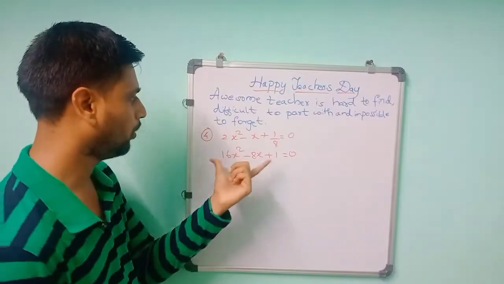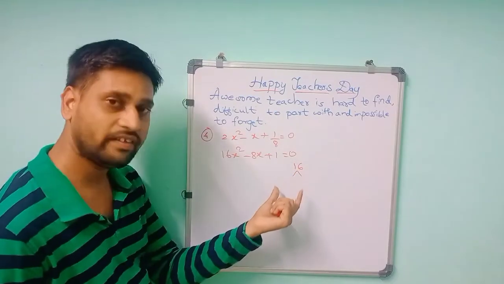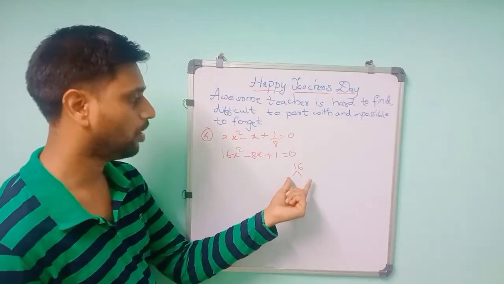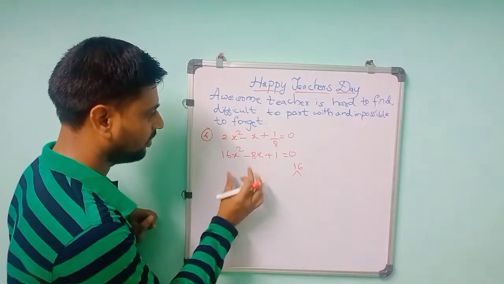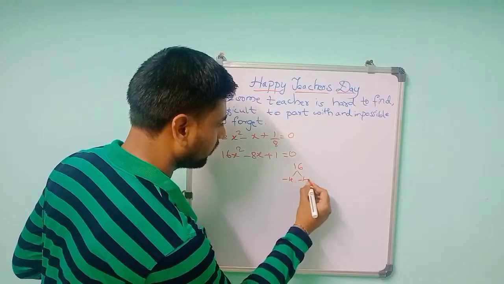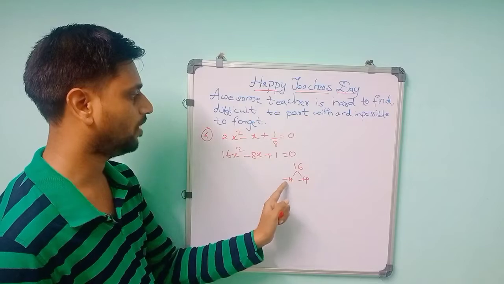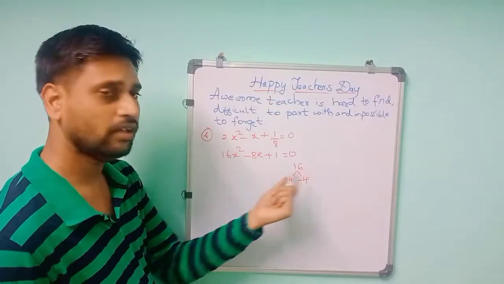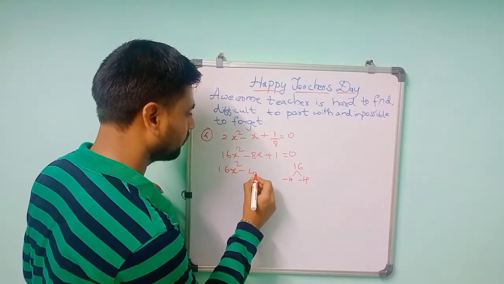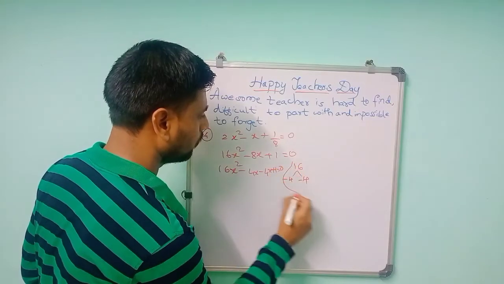So first you have to take the product, 16 into 1 is 16. You have to split the terms in such a way that the sum becomes 8 and the product becomes 16. If you clearly see, 4 plus 4 is 8 and 4 into 4 is 16. So you can take minus 4 and minus 4. Minus 4 and minus 4 is minus 8, and minus 4 into minus 4 is 16, so the product will be 16. So we can write 16x square minus 4x minus 4x plus 1 is equal to 0.